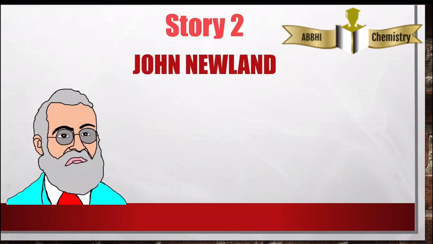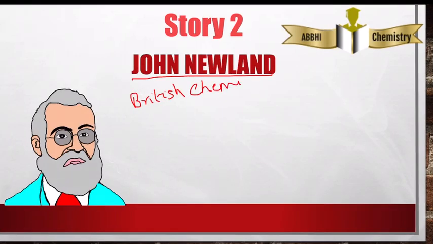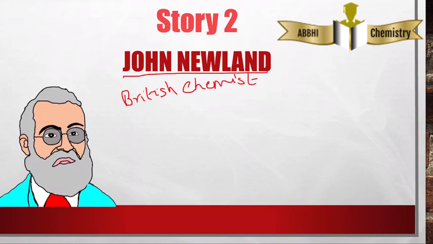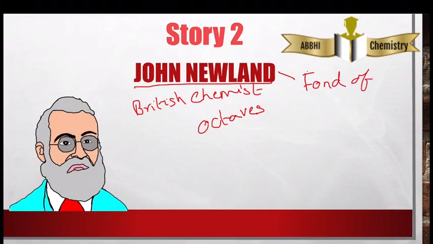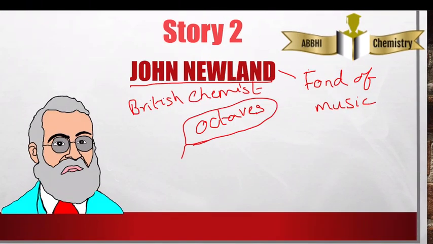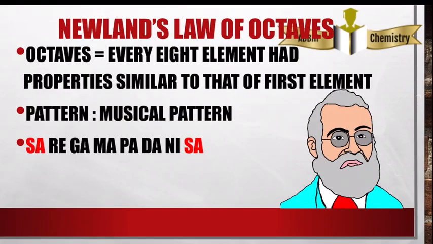So let's go to the second scientist, story 2, John Newlands. Newlands was a British chemist. He started arranging elements just like Dobereiner. But he found a new pattern this time and he named it octaves. By the way, I forgot to tell you, Newlands was fond of music. And he called them Newlands' Law of Octaves. And by the way, what are octaves?